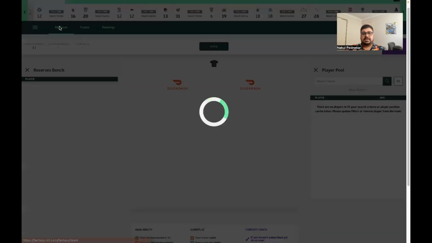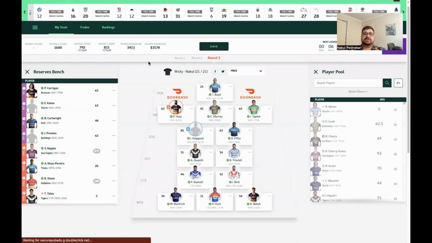So going through my team just quickly, I don't want to brag too much because I usually never have good starts to NRL Fantasy or Supercoach, but ranked 792 so far this season after 2 rounds. Really, really happy with that. I've done 1 trade right now, which is Tedesco to Bird. Seems a little bit odd, but Teddy is probably going to leak a little bit of money, and then he has to buy the week after, and he's got the Rabbitohs this week. So he's got a tricky matchup, and then he goes on the buy, whereas Jack Bird's already had his buy, and he'll be somewhat of a low ownership guy.